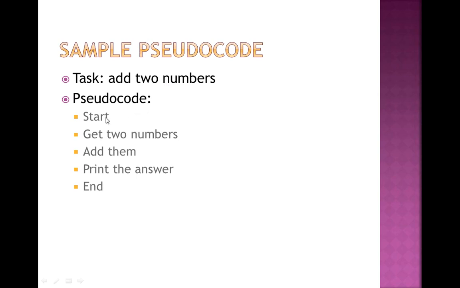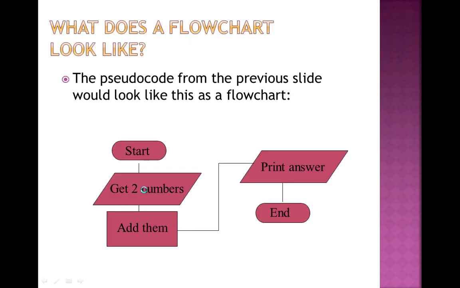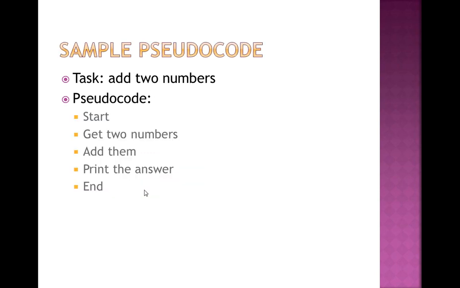Add two numbers. First of all, the first line I have to write is start. Then the second line is get the two numbers, for adding the two numbers. Next point is add them, then print the answer, and then end. These are the few steps. First of all get the numbers, add these two numbers, and then print the answer. At last end the pseudocode. So this is how we can write pseudocode.